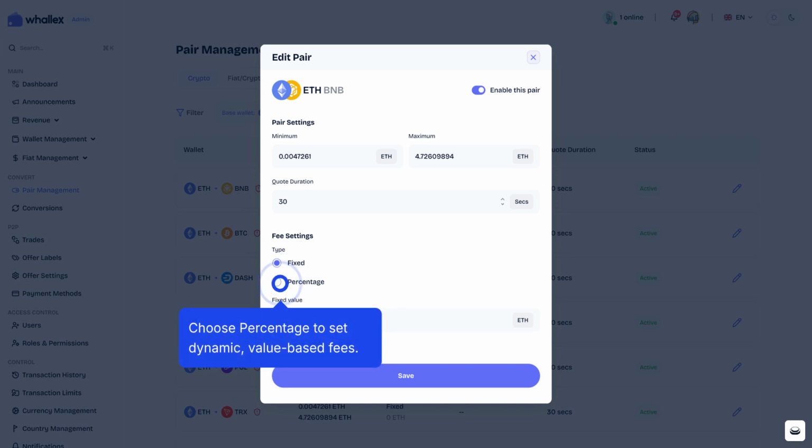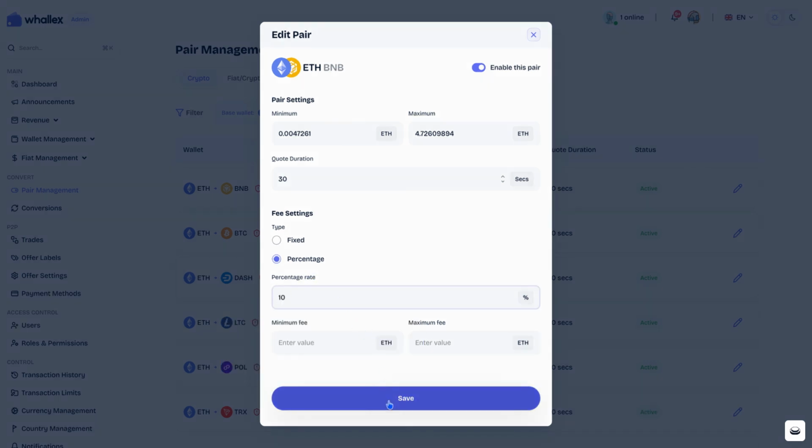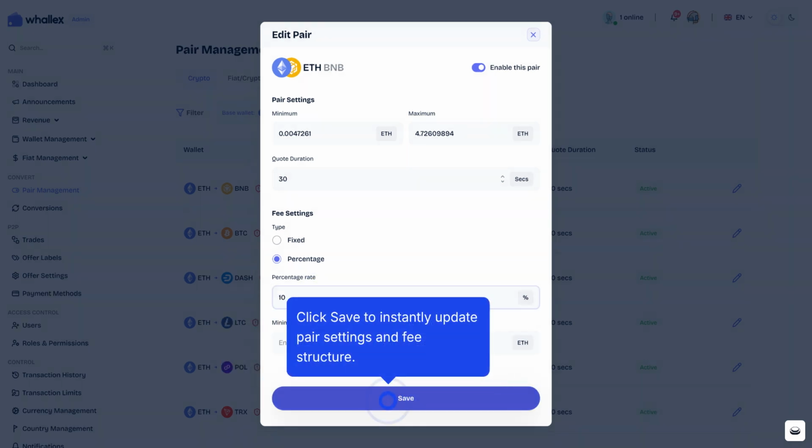Choose percentage to set dynamic, value-based fees. Enter your desired percentage rate for the current conversion pair. Click Save to instantly update pair settings and fee structure.